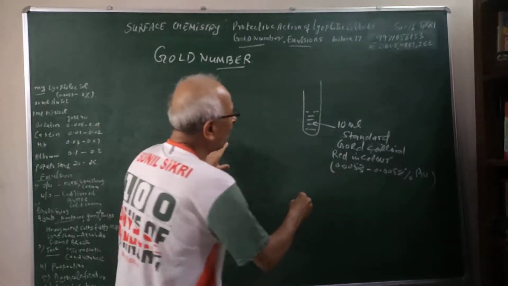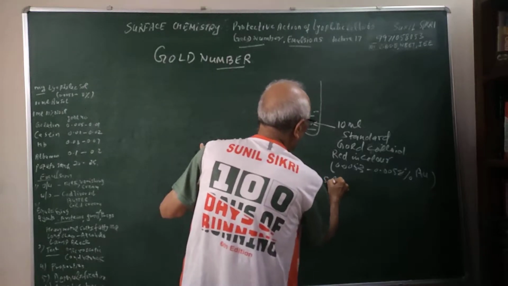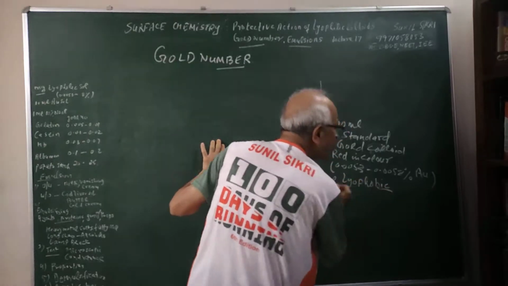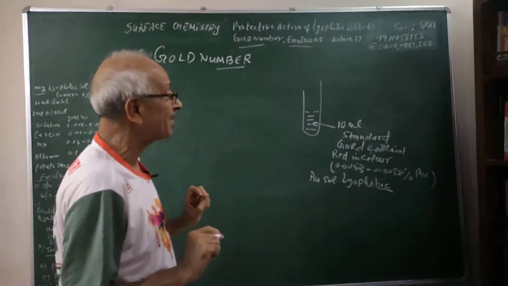Students, you already know gold sol is lyophobic. Therefore, it is not stable.